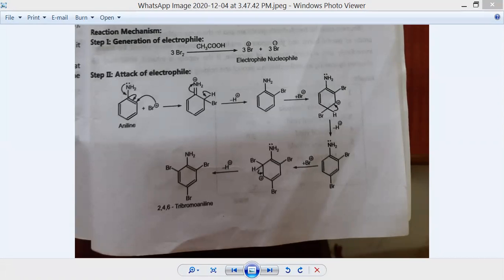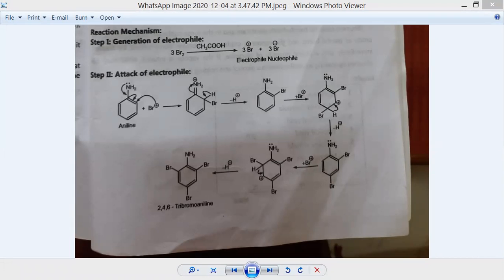Pour this yellow paste into excess of water and filter at the pump. Wash well with water, press thoroughly and dry. So we are going to filter this product, wash with water and dry. Then report the melting point. The yield of tribromoaniline is quantitative, that is 10 gram.